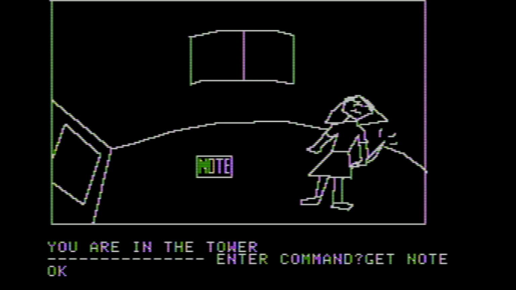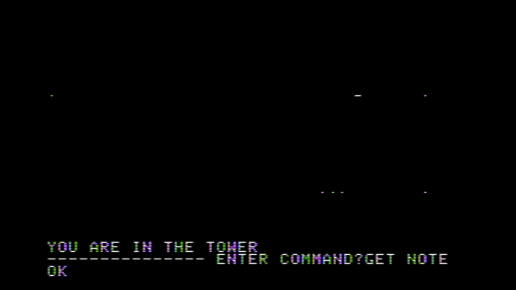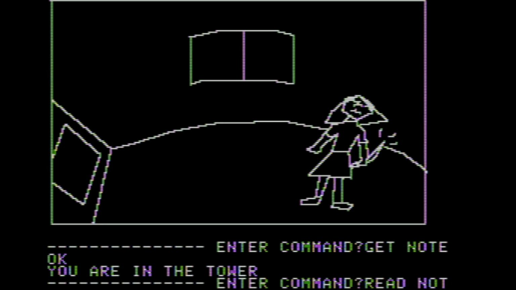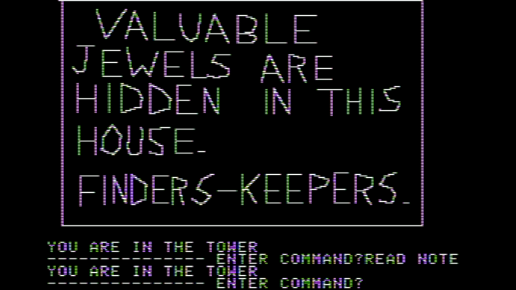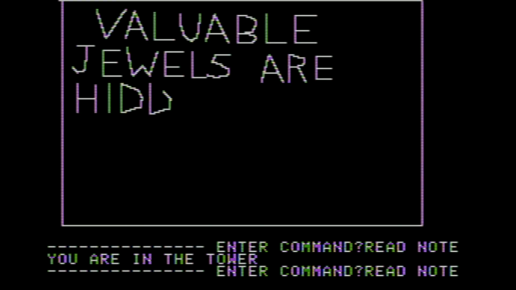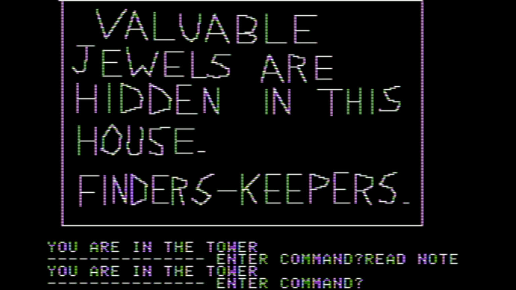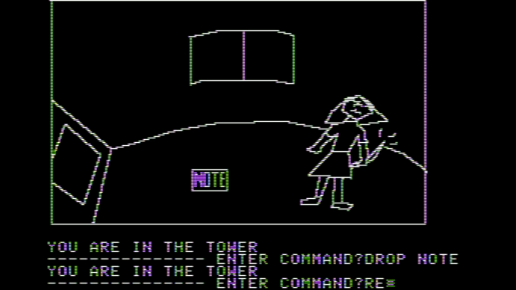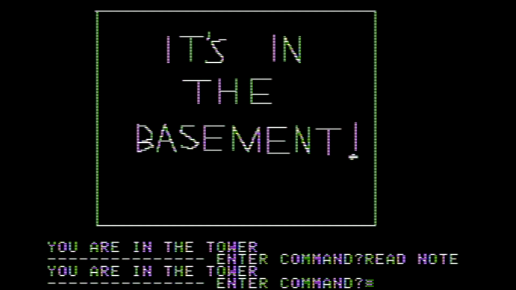Get note. Like, none of this is necessary. I'm interested. Read the note. Now that it's all done, we're good. Oh, it's the same note, or read note. Read note. Yeah, it's just randomly choosing one, and I never dropped the other note, so I don't know. Drop note. Read note. It's in the basement.